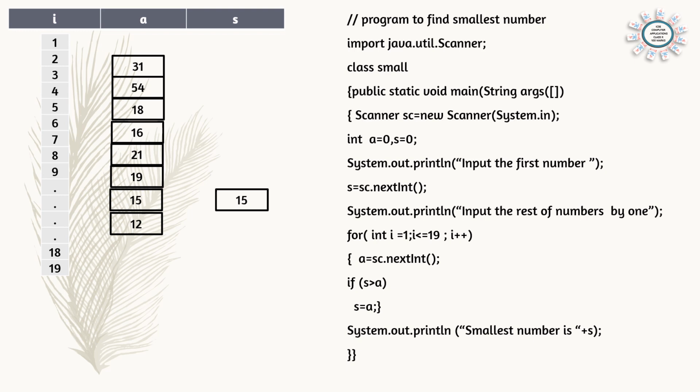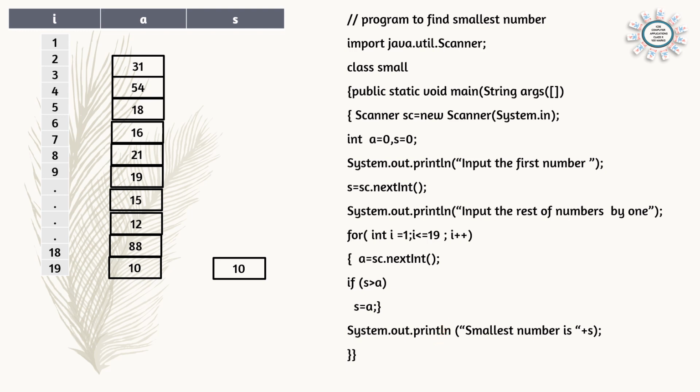And next number 12. So 12 is also smaller than S. So 12 will be coming here and 15 will be overwritten. So like this one by one the numbers will be inputted and checked. If it is the smallest number, S will be having that number, and the number which was taken early will be removed. So in this way, checking one by one, in the end of the loop we will get the smallest number in the variable S. So here we are closing the for loop, and after finishing the loop then we can print System.out.println smallest number is plus S.